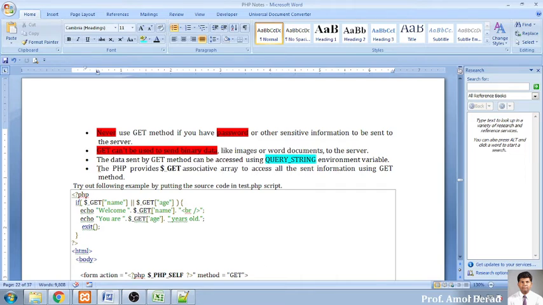And PHP provides dollar underscore GET. Now how to get this get function is just like this. So this is the only way of creating a get variable. So $_GET will be an associative array to access all the information sent from the get method.